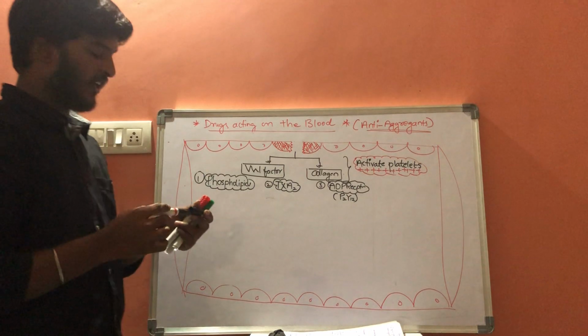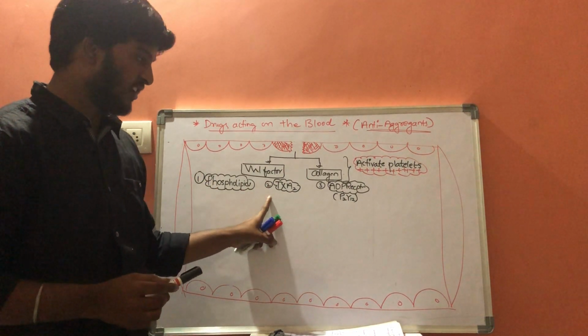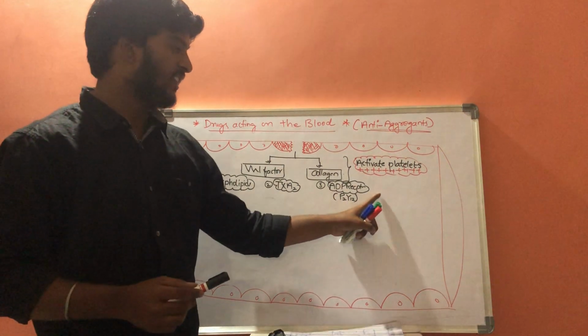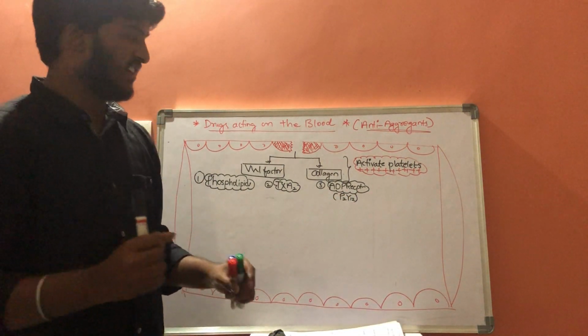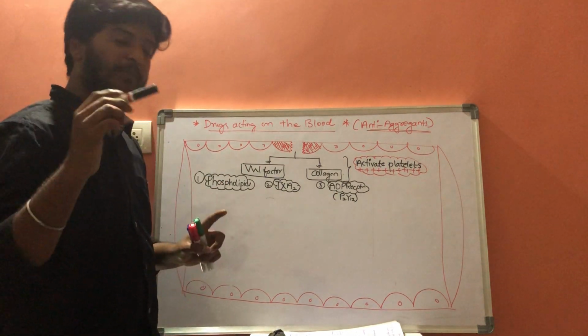The last one is the conformational change within the glycoprotein 2B3A receptor.